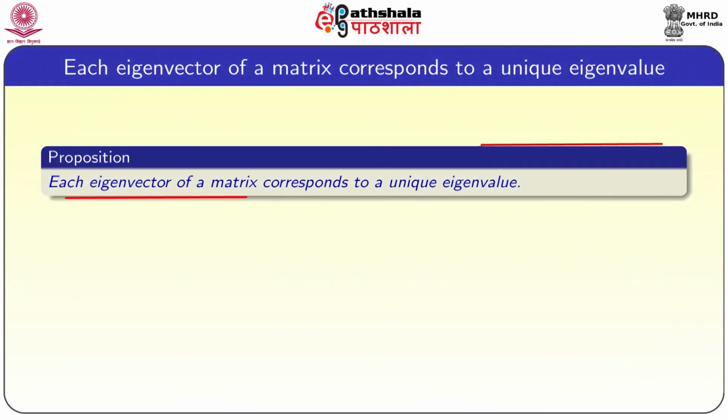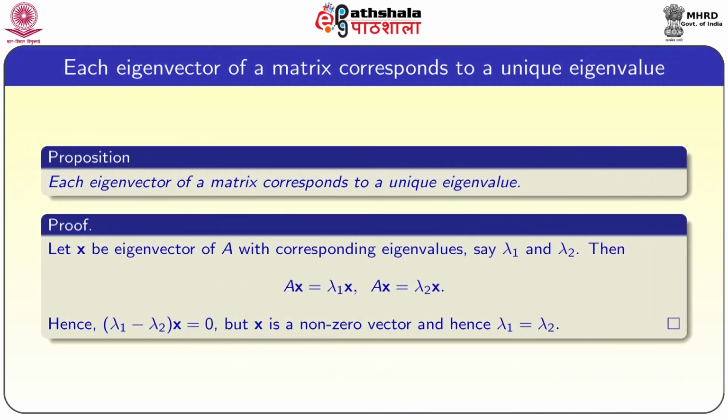Each eigenvector of a matrix corresponds to a unique eigenvalue. The proof goes like this: let x be an eigenvector of A with corresponding eigenvalues, say lambda 1, lambda 2. That means we are assuming there exist two eigenvalues lambda 1, lambda 2 corresponding to eigenvector x. So, we have to show that lambda 1 is equal to lambda 2.